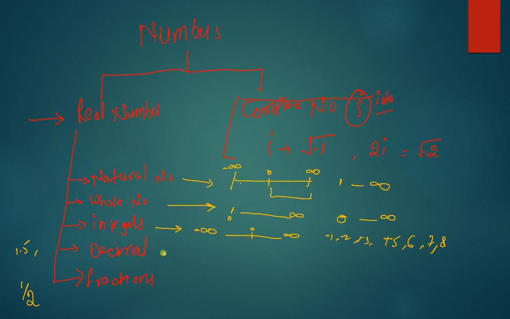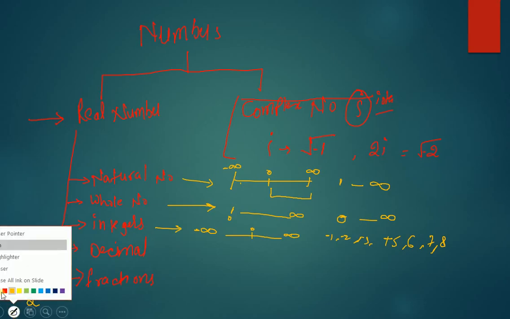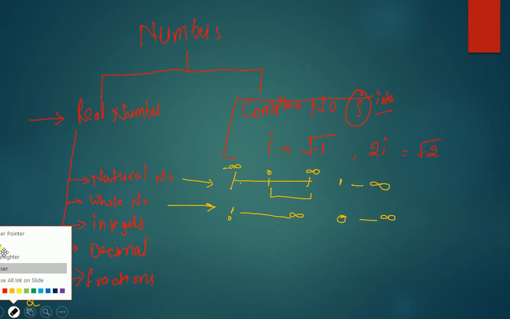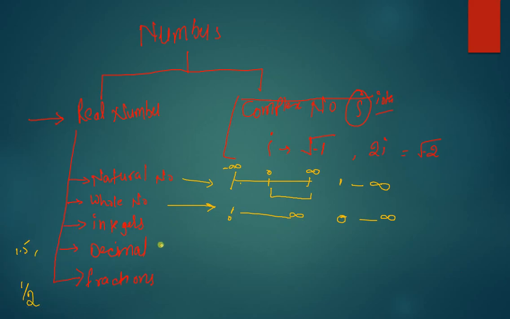If we talk about decimals, decimal numbers are of two types. First is reoccurring decimal, and second is non-reoccurring decimal.